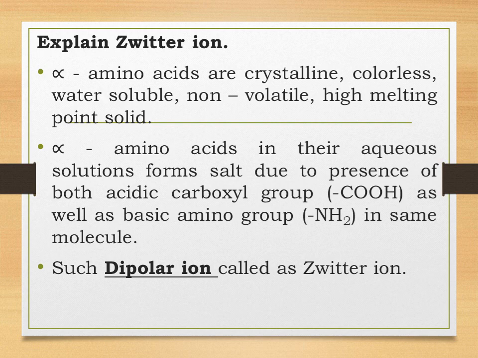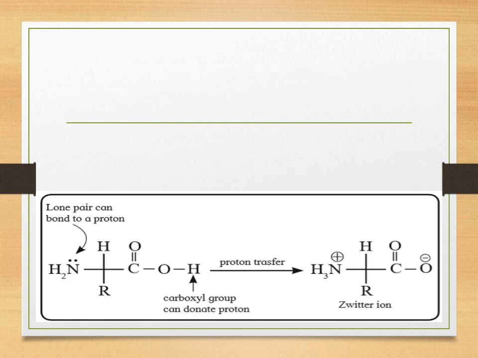That is, my dear children, the structure of an alpha amino acid is such that it has an acidic component and a basic component. The acidic component is the carboxyl group and the basic component is the amino group. These are dipolar ions, also called Zwitter ions, because they have a positive charge and a negative charge. Let us study more about the structure of the Zwitter ion.